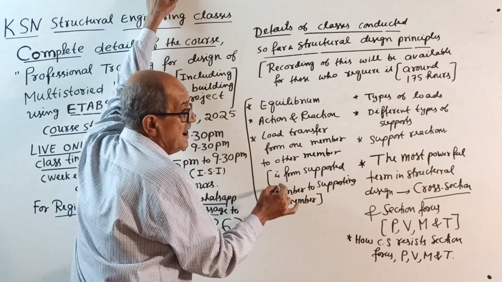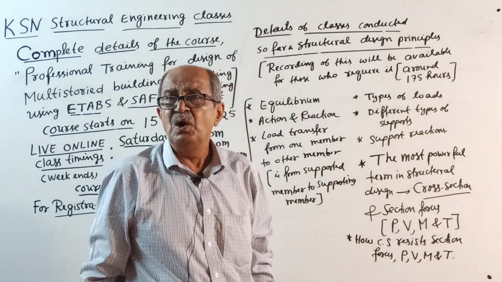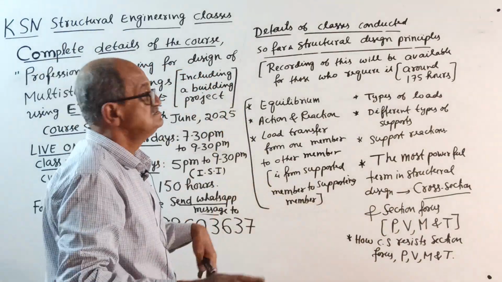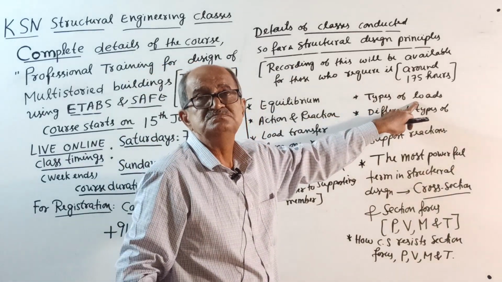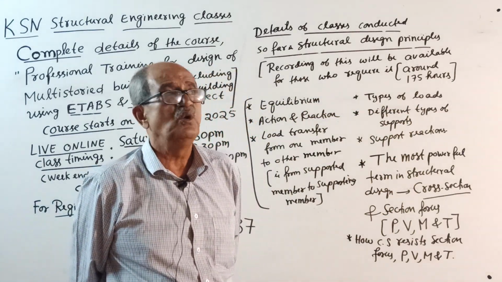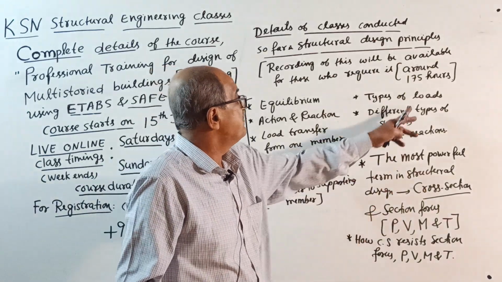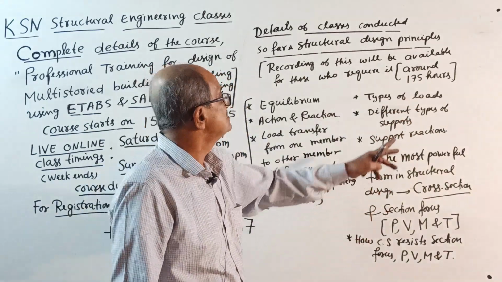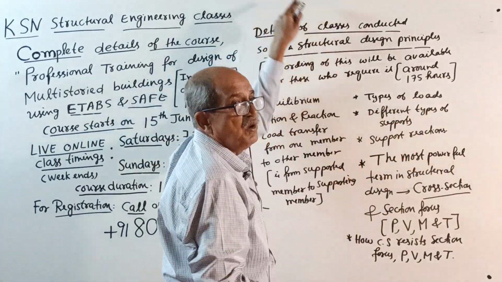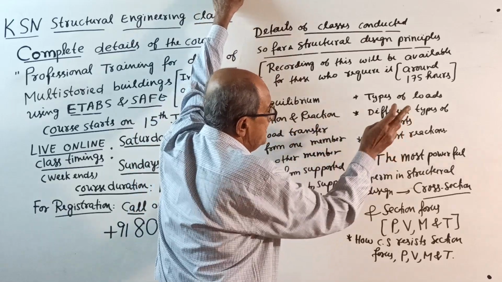If you correctly understand this, 90% of doubts about structural design will vanish. And types of loads, like concentrated load or point load, UDL (uniformly distributed load), or UVL (uniformly varying load), represented by a triangle or trapezium, and all the different types of supports. Support reaction is one of the most important parts. I told you action and reaction is connected here.